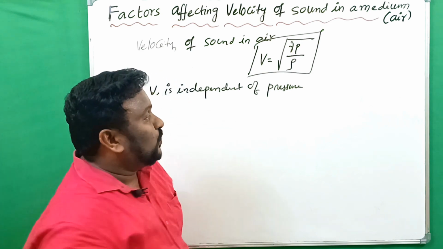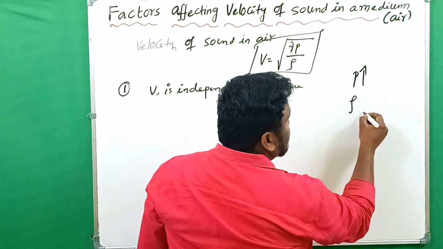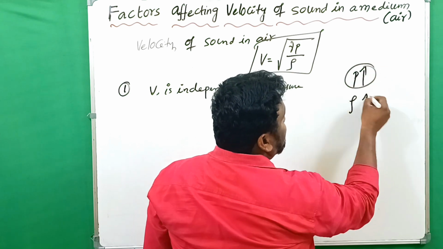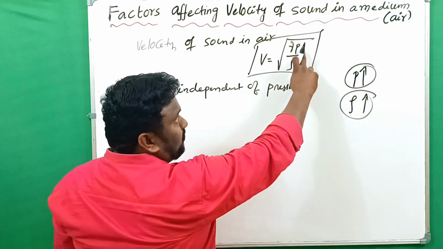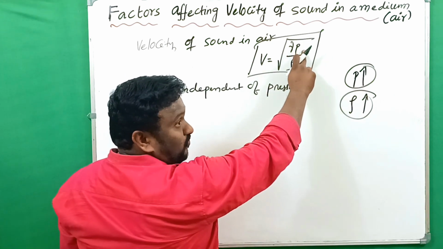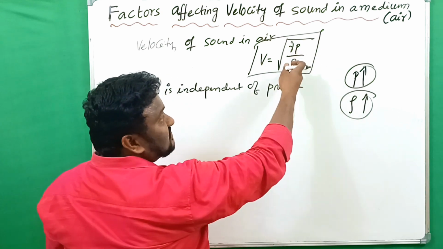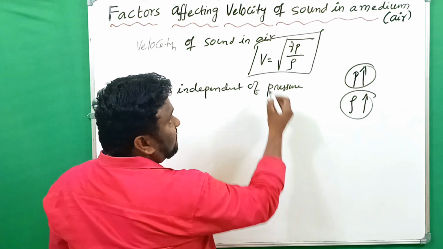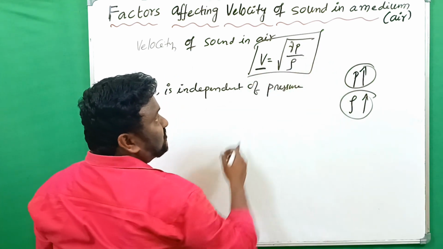Why? Because when pressure increases, density also increases in the same manner. Gamma is constant. In the same amount that pressure is increased, density also increases. That's why there is no effect on the velocity due to the rise in pressure.